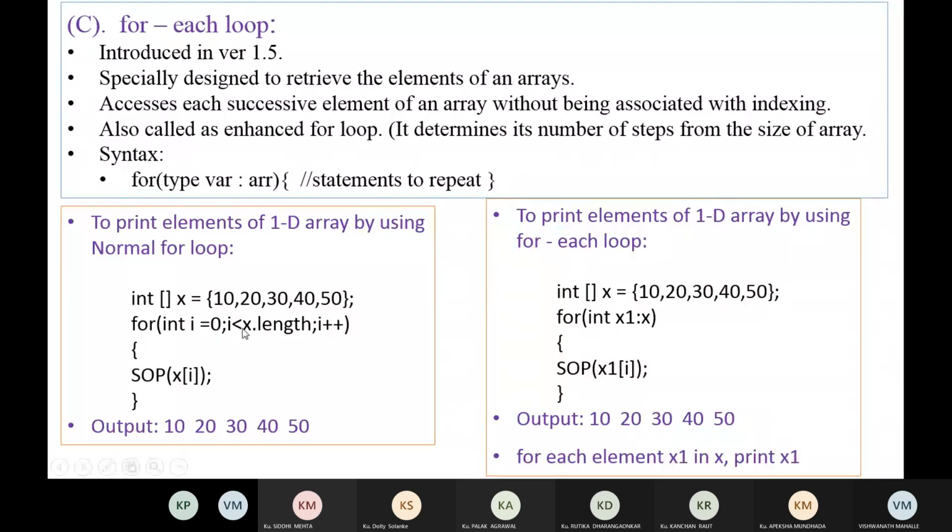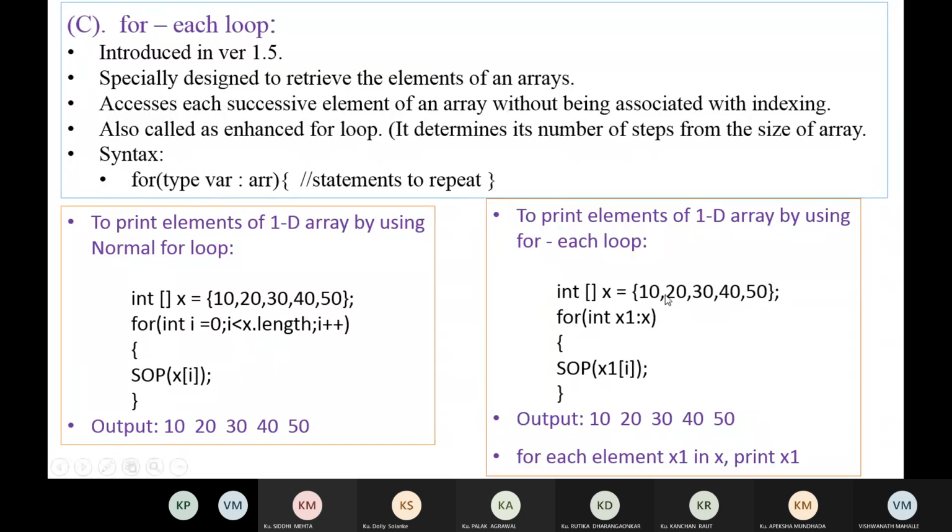I is equal to 0, I is less than 5, or there is a length variable, so that will find the number of elements in the array. You can directly use this. Okay, so this is and then increment. And this for loop, system.out.println of x of I, will print all the elements. This is the simple for loop, and this is the for each loop.